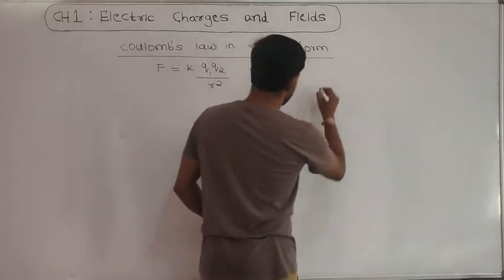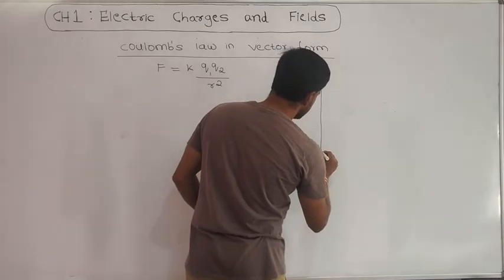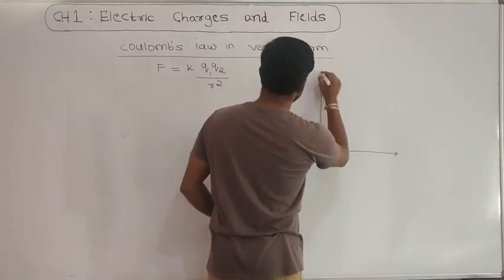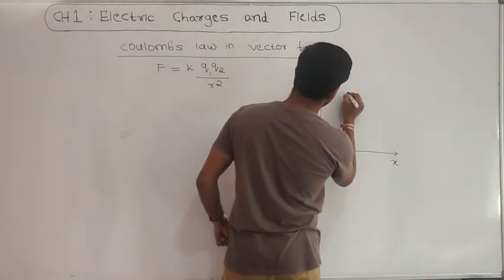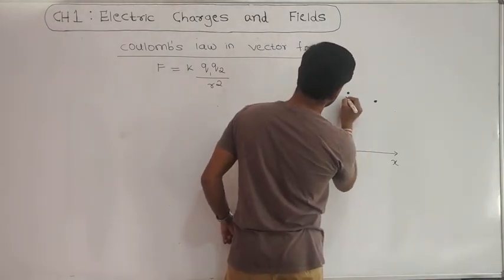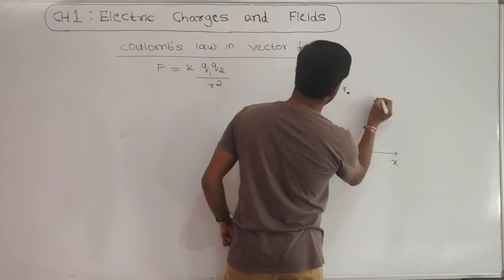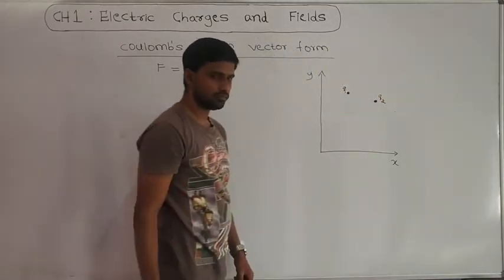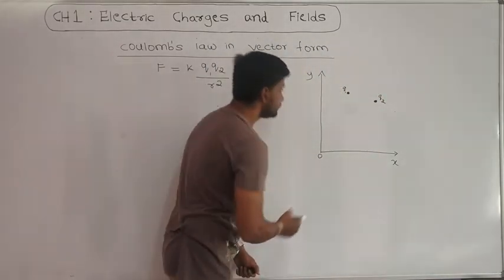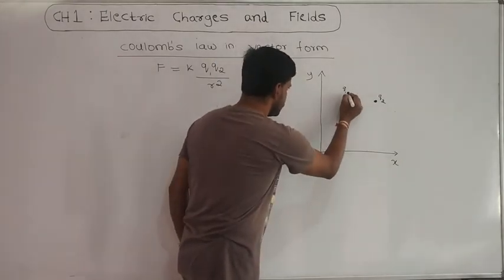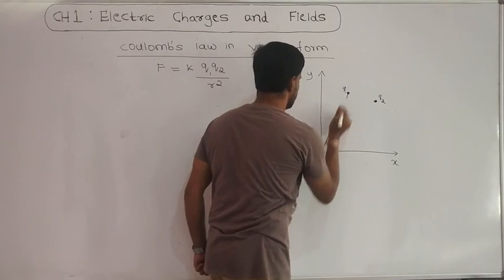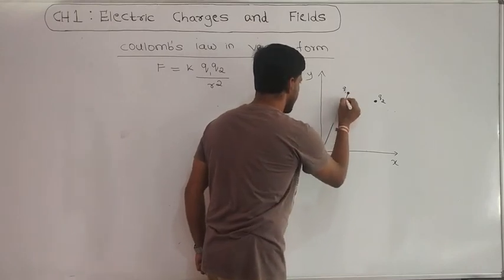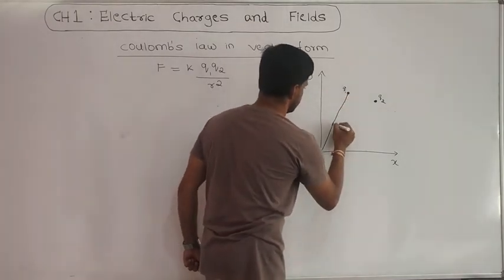So let us see. Here I am considering two point charges in a two-dimensional space, x and y. These are represented as q1 and q2, and this is the origin. The position of q1 from the origin can be represented as r1 vector.